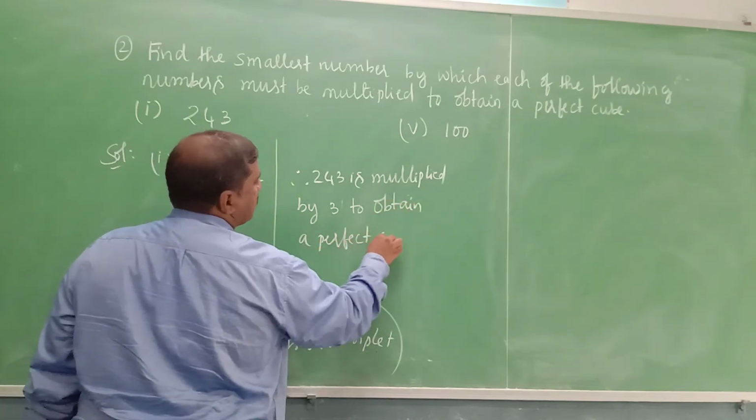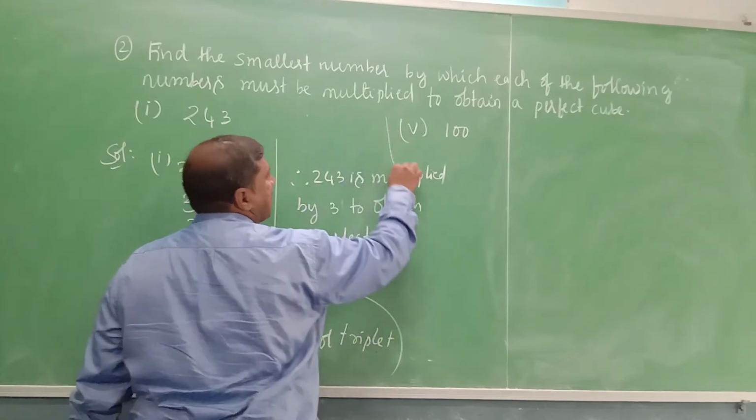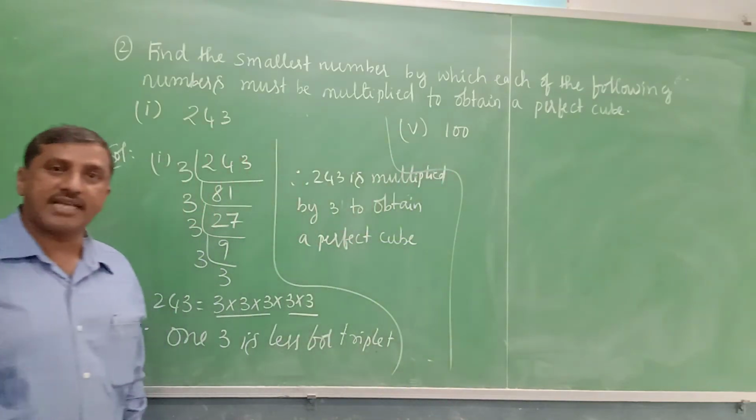Like this we will find out with what number we have to multiply so that the number is a perfect cube.